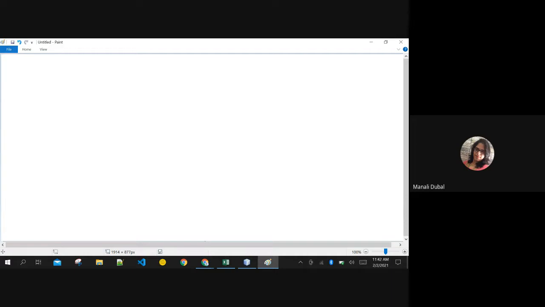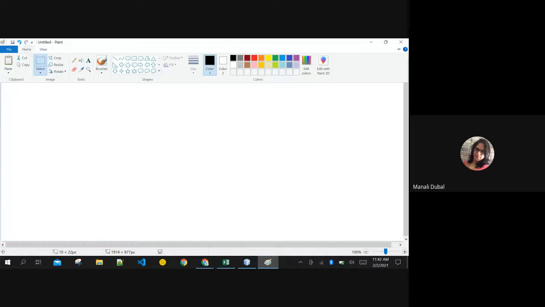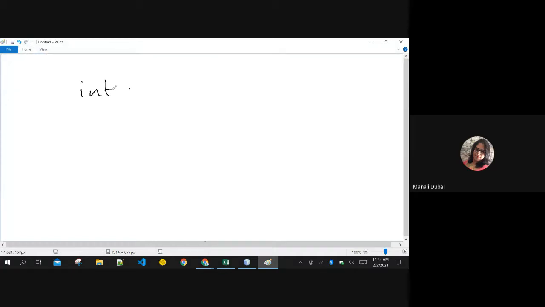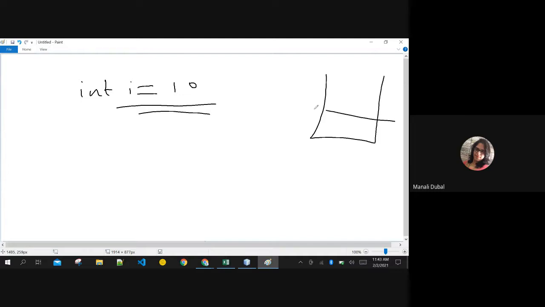Another thing is, all the variables that you create in the program are also created in stack only. And once the program ends, there is a concept known as the garbage collector, GC in Java, that will automatically delete the memory occupied by all these integers once your program ends.